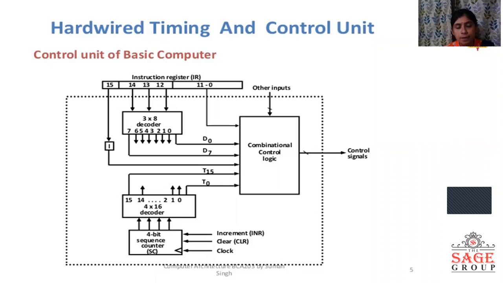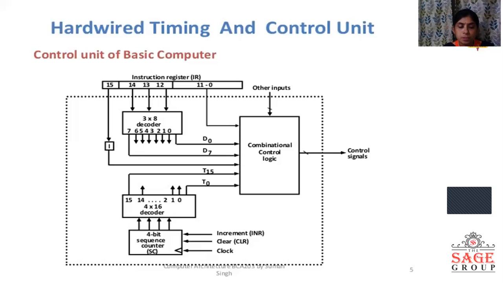And the addressing mode, if it is direct mode, then this I indicates the binary value 0, and otherwise 1. For the 4x16 decoder, the input is taken from the 4-bit sequence counter, which is given 3 inputs: increment, clear and clock.